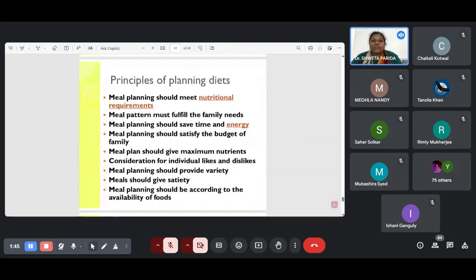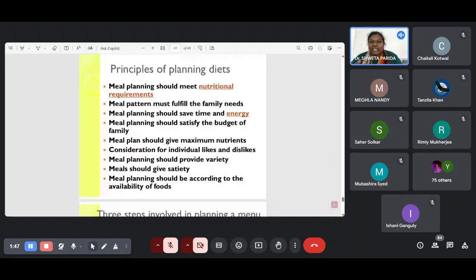Then the principles of planning the diet. I'm not going to elaborate because planning a meal is always, obviously, as per the nutrition requirement, as per time, as per energy, as per the budget of the family, as per maximizing the nutrients, as per the likes and dislikes of a person, as per the society level, and as per the availability of the food also.